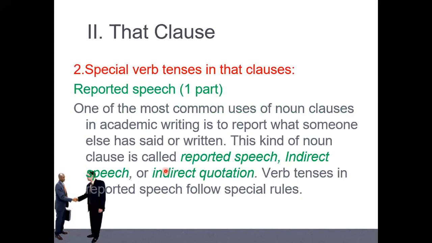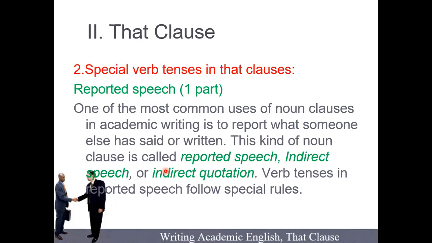And another one that is also in noun clause is the way we change from direct speak to reported speak. Have you ever learned about it? Direct speak and reported speak. Have you ever learned about this? Anyone? Already, teacher. Okay, so good. So which one will they call noun clause? Direct or indirect? They will call noun clause reported speak.